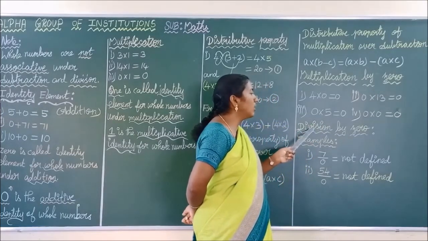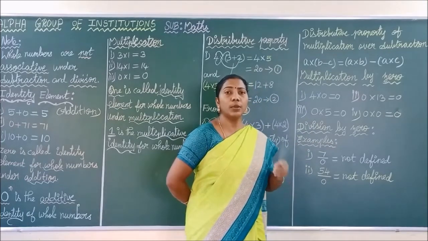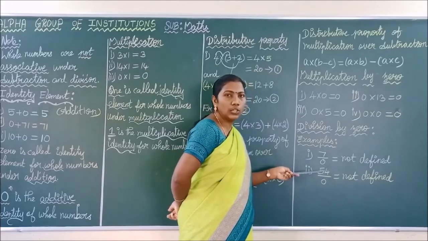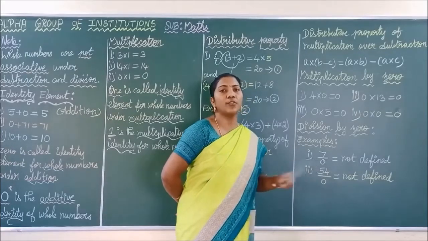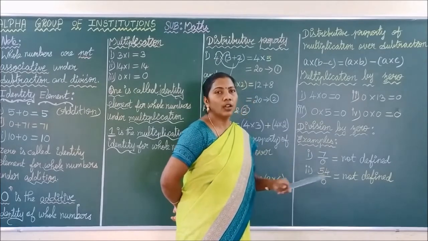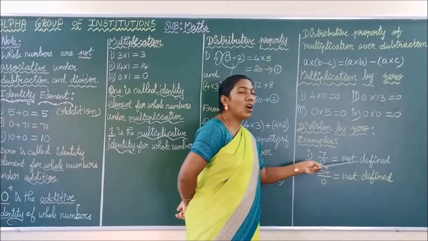Okay. Next we are going to see what happens if you divide any number by 0. See here. I am dividing the number 7 by 0. So what is the answer? It is not defined. 7 by 0 is always not defined. So you have to write it as not defined.